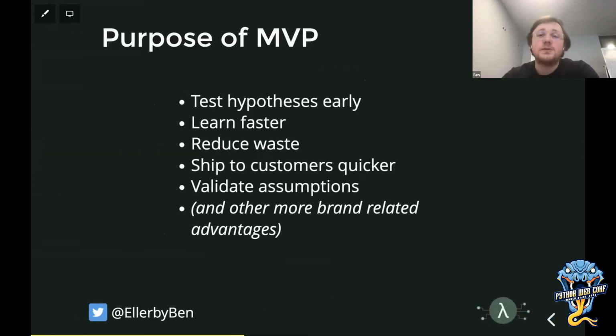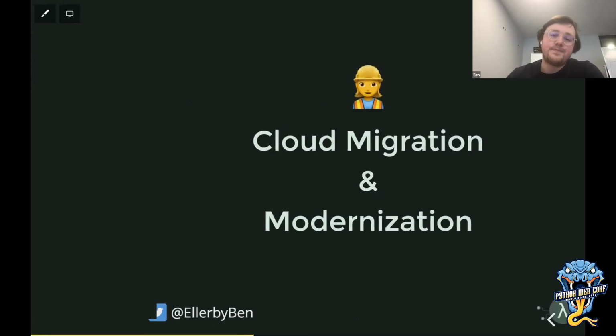But very few of those principles are often taken in a cloud migration project. We're not typically testing things early. We don't typically learn fast. I've seen a huge amount of waste in migration projects, and we're rarely shipping to customers quickly because people get locked in a very big bang release rather than taking small slices like an MVP, even for a greenfield product. They instead try and build the whole thing. It's maybe taken 20 years to build, and obviously isn't going to happen very quickly.